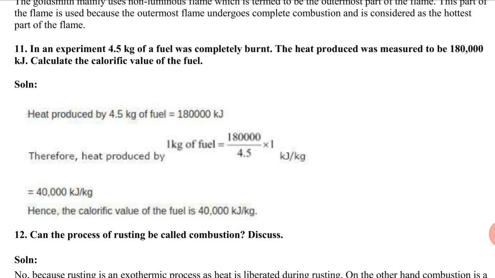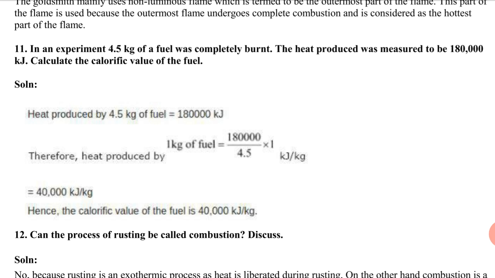Therefore, first we talk about 1 kg of fuel. The heat produced by 1 kg fuel is the given heat energy divided by the weight of fuel, into 1. So it's only for 1 kg. This gives the calorific value.